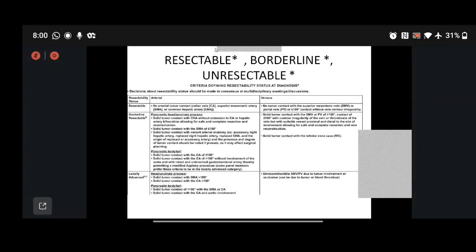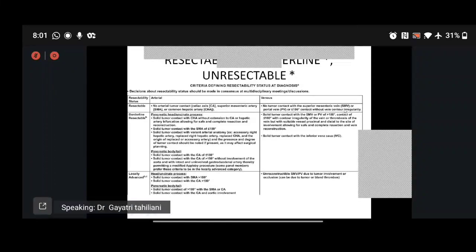And here is the definition by the latest NCCN. Resectable head pancreas is that disease which does not contact the celiac axis, the superior mesenteric artery or the common hepatic artery, and has no contact to the superior mesenteric vein or portal vein, or less than 180 degree contact, which we can reconstruct with portal venous resection and reconstruction, as will be defined in some time.